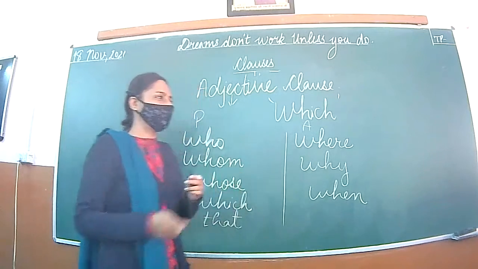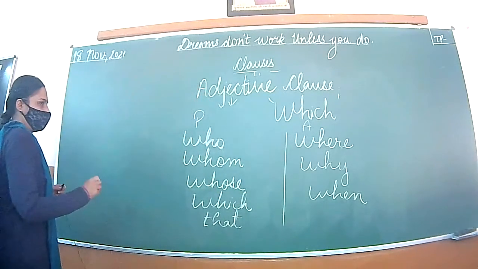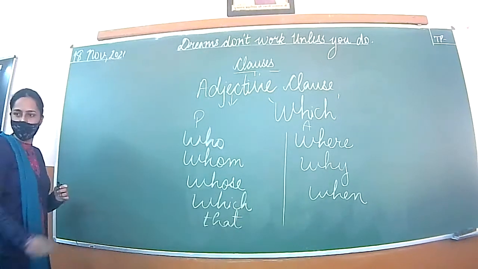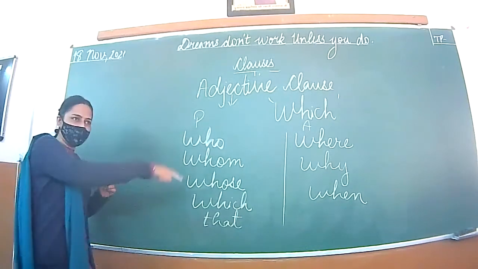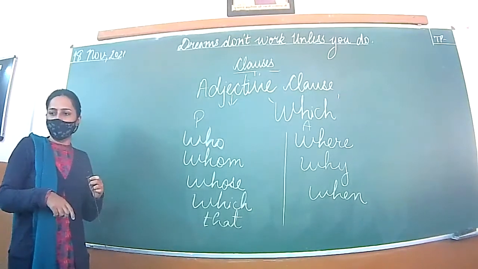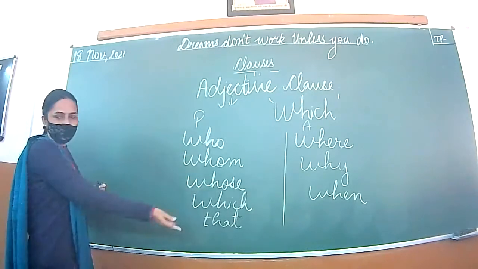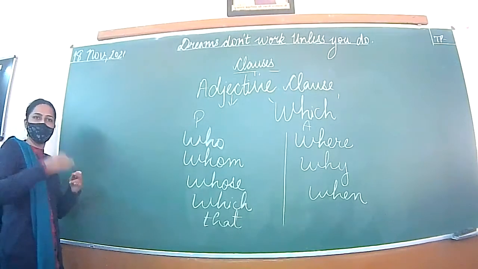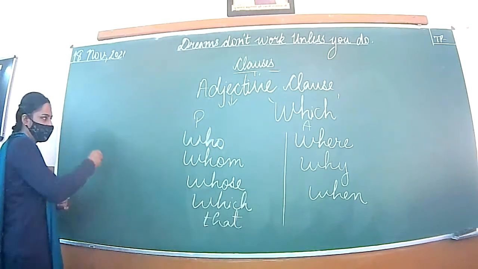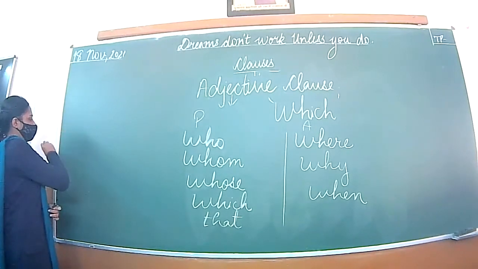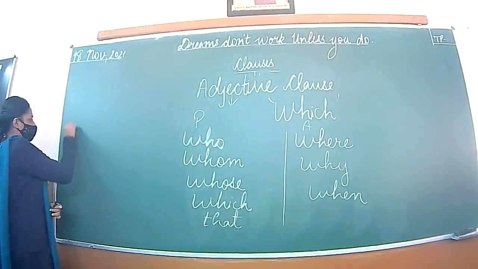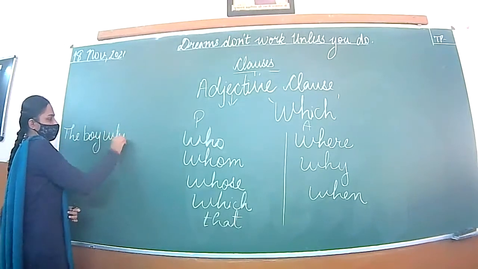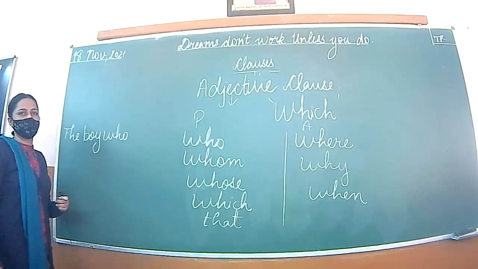For example, these pronouns and adverbs work as conjunctions. All WH words are conjunctions. Each one has a different function, and many have several functions. Okay.